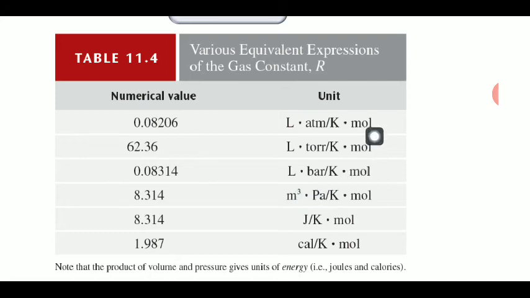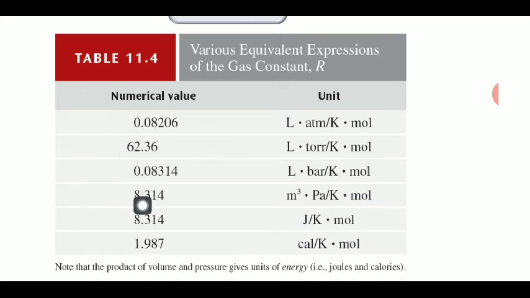62.36 when the unit of the pressure is torr, volume in liter and this in term of this mole. 0.08314 when the pressure is taken in bar and volume in liter. Value is 8.314, the most standard value when the pressure is measured in term of the Pascal and volume in meter cube. तो ये आपकी वैल्यू निकल के आएगी 8.314. जब आप लेंगे जूल पर केल्विन को, आपने जूल पर पास्कल पर मीटर क्यूब को आपने इंडिकेट कर दिया जूल में, तो 8.31 जूल पर केल्विन पर मोल एंड 1.987 व्हेन द कैलोरी के अंदर आप इसकी वैल्यू को मेजर करेंगे.